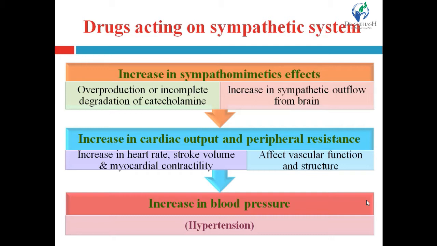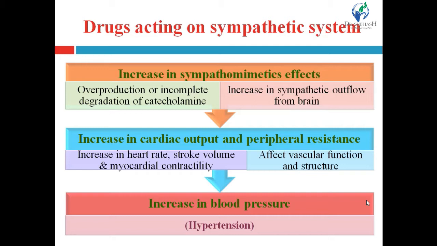Now, an increase in sympathomimetic effect leads to an increase in cardiac output and peripheral resistance. Cardiac output is related to the heart, and peripheral resistance is related to the vasculature system, that is the blood vessels.